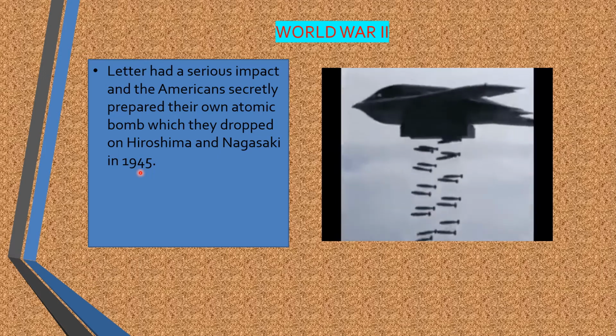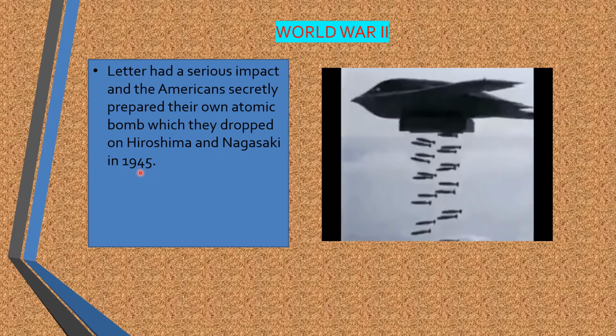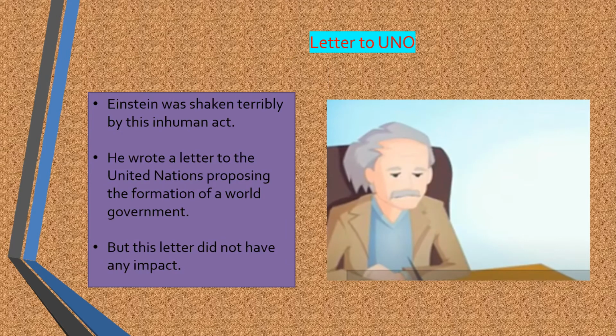They lost everything, whatever they had. Next, what did he do? He could not digest what had happened in the year 1945 during World War II.